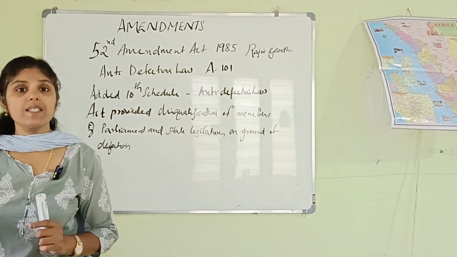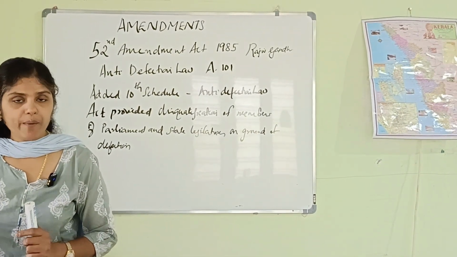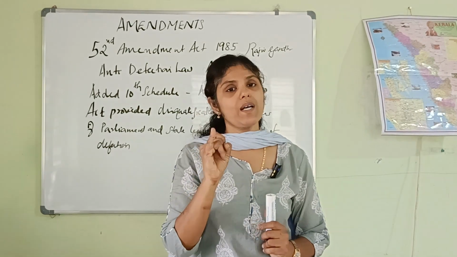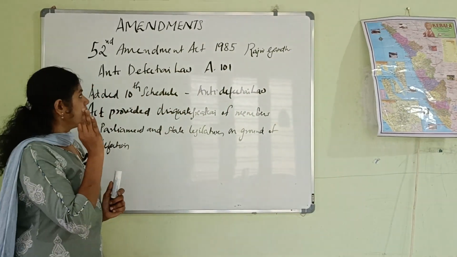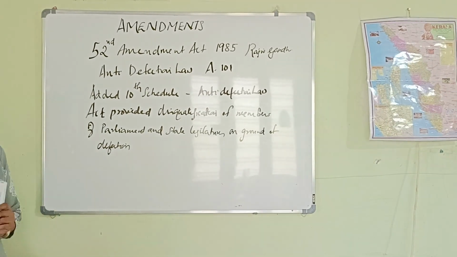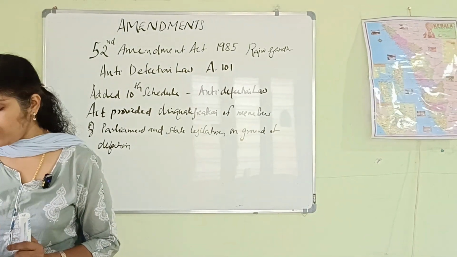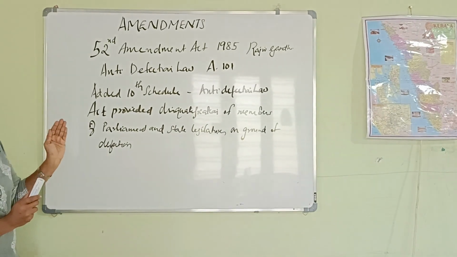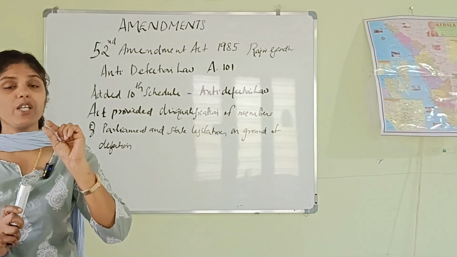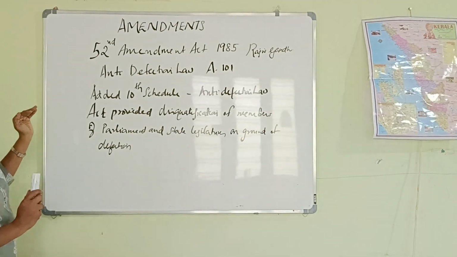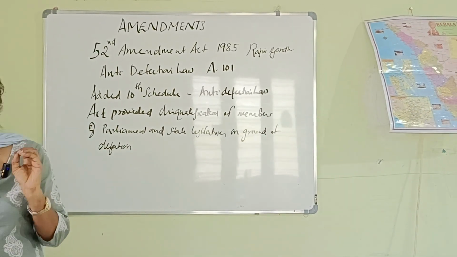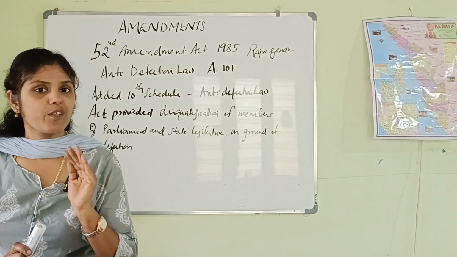The first point to understand is that the 52nd Amendment Act was passed in 1985, when the PM was Rajiv Gandhi and the President was Gyani Zail Singh. The anti-defection law was introduced by this Act and included in Article 101. The 10th Schedule was added to the Constitution as per the 52nd Amendment Act of 1985, and it includes the anti-defection law. This Act provided for disqualification of members of Parliament as well as state legislatures on the grounds of defection. So these are the major points related to the 52nd Amendment Act of 1985.